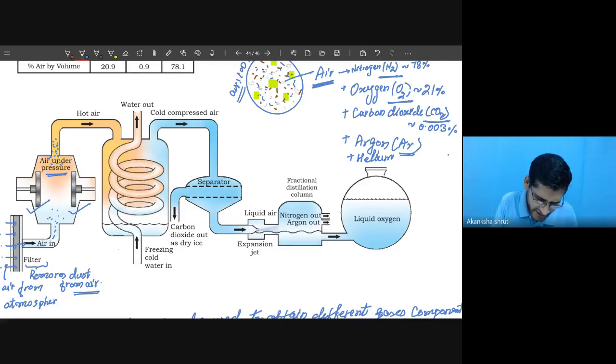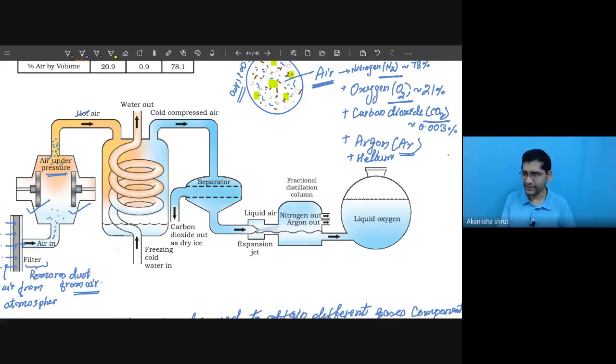Now this air, students, keep in mind, it is written hot air, but you can understand this is the normal air, need not be hot air. Hot and cold air is taken in reference to our normal air. When it is cooled, then it is called cold air. That's why this normal air is taken as hot air. Also you will learn in higher standard, while compressing air, its temperature slightly rises.